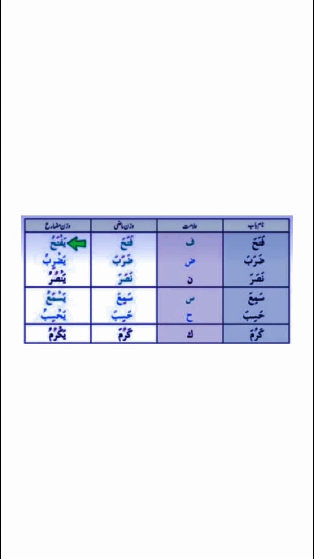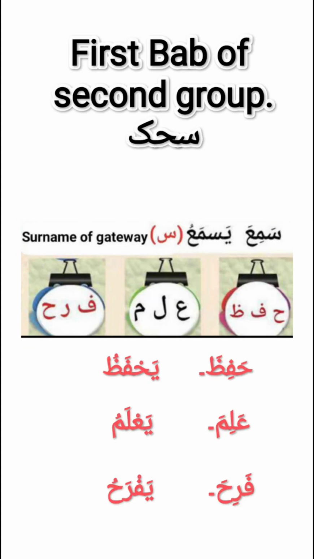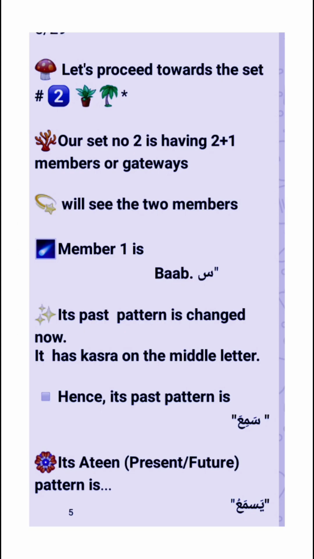For the 2 groups: fataha, zaraba, nasara, sami'a, hasiba and karuma. These are the examples of bab of the second group. Let's proceed towards set 2. Our set number 2 has 2 plus 1 members or gateways.